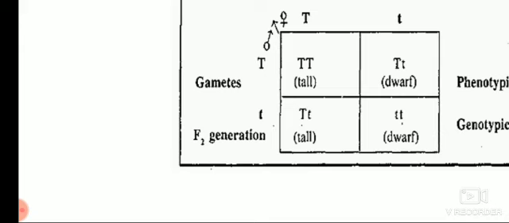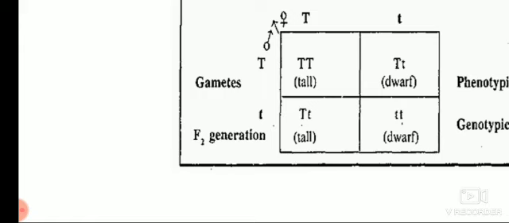You can observe that in this Punnett cross, in the squares you can find one capital T capital T homozygous condition, capital T small t heterozygous condition, and small t small t homozygous condition. Now here capital T capital T suggests it is pure tall, capital T small t is heterozygous tall, and small t small t is dwarf. So genetically you will get the ratio 1:2:1.